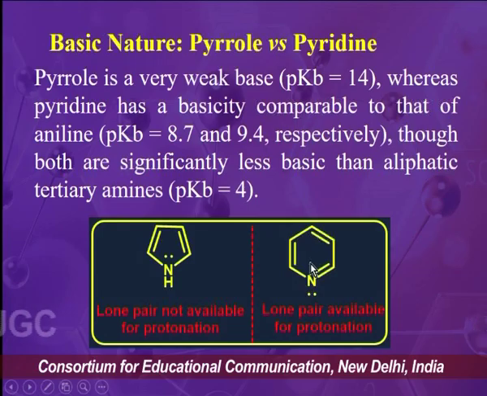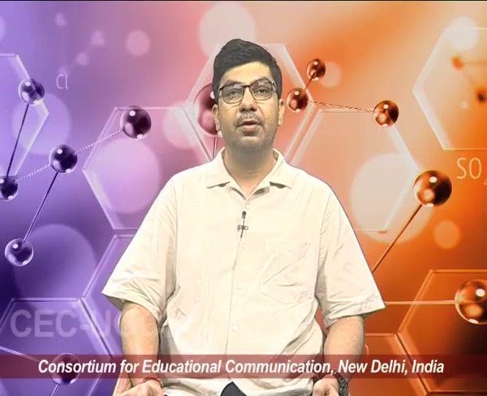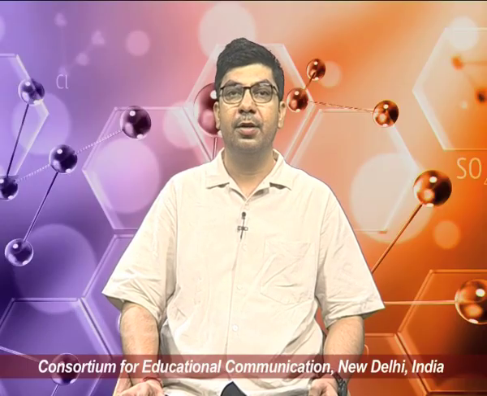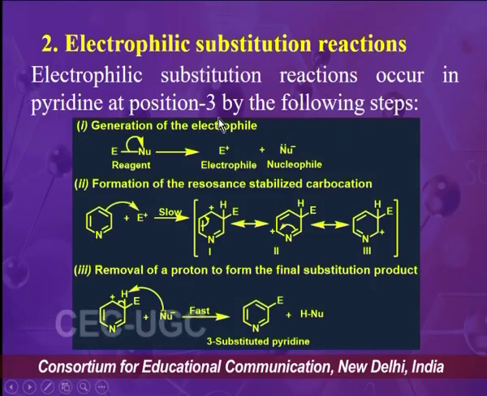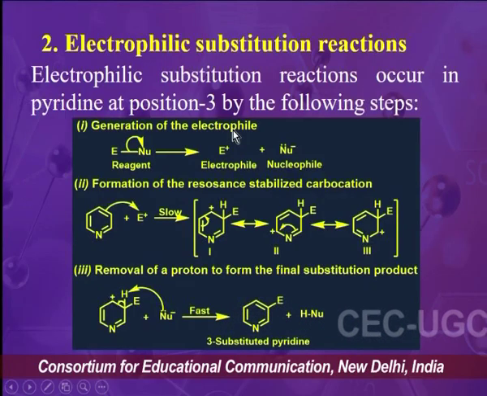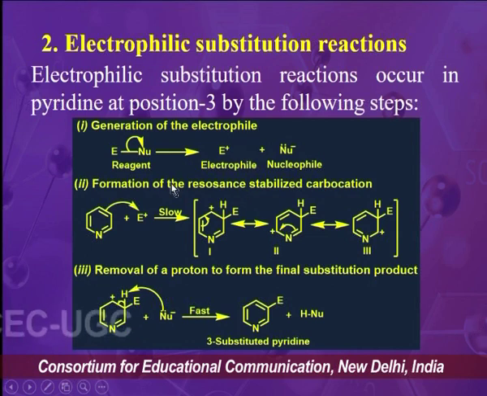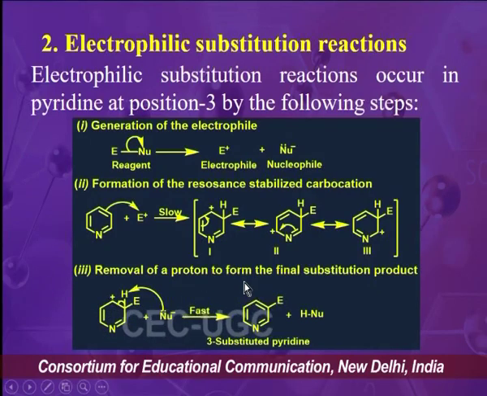Now, the second type of reaction on pyridine is electrophilic substitution reaction. The electrophilic substitution reaction on pyridine takes place at position 3, and why position 3 is more preferred than positions 2 and 4 can be understood by taking the example of the mechanism for the electrophilic substitution reaction.